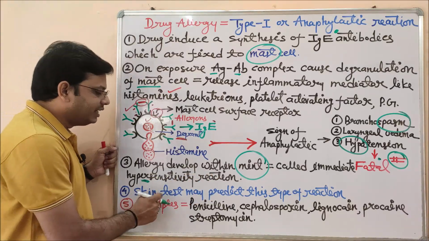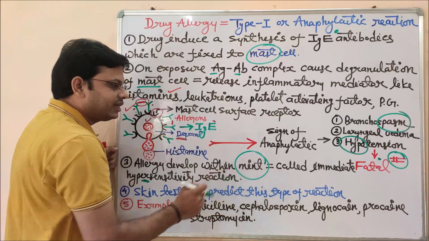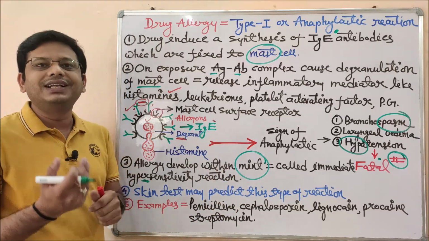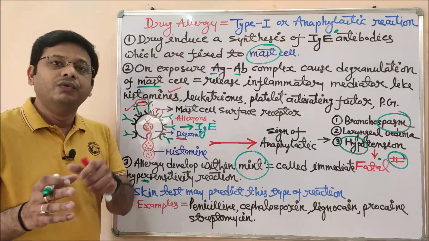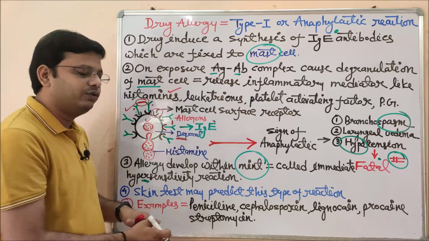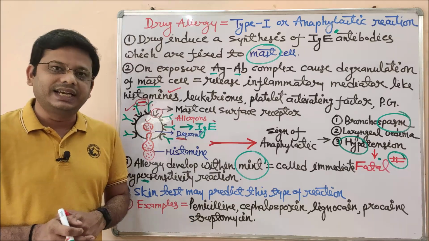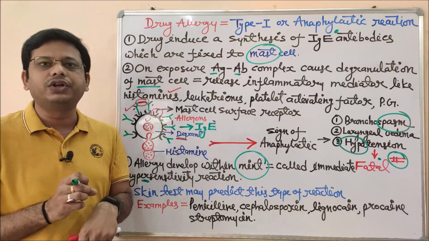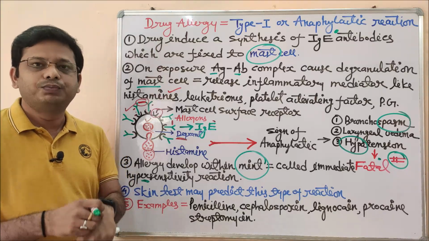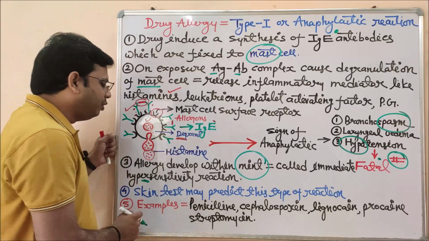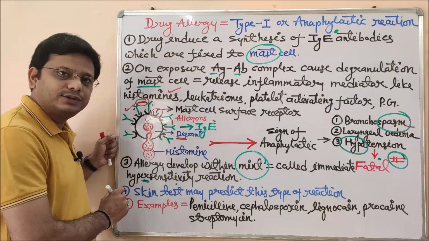The next point says skin tests may predict this kind of reaction. If you want to predict whether it is possible for such an anaphylactic reaction to occur with some kind of medicine, which I am going to explain in the next part, then you may prefer the skin test. After applying a small quantity of the drug, you may check whether it is reactive or not for a particular person, as it may vary from person to person. So this can be predicted by different kinds of skin tests.